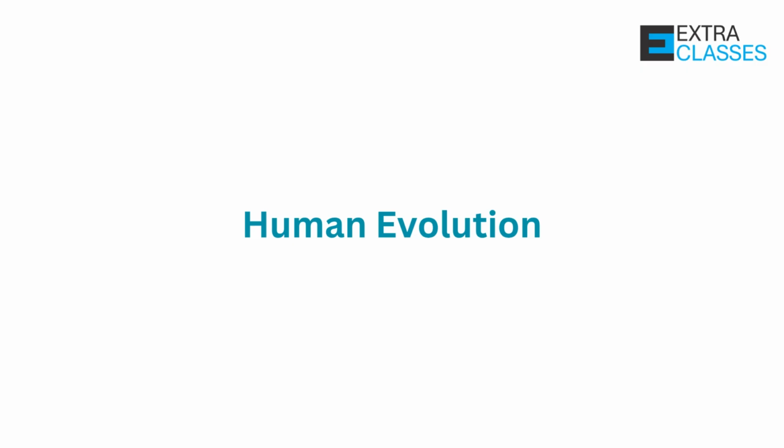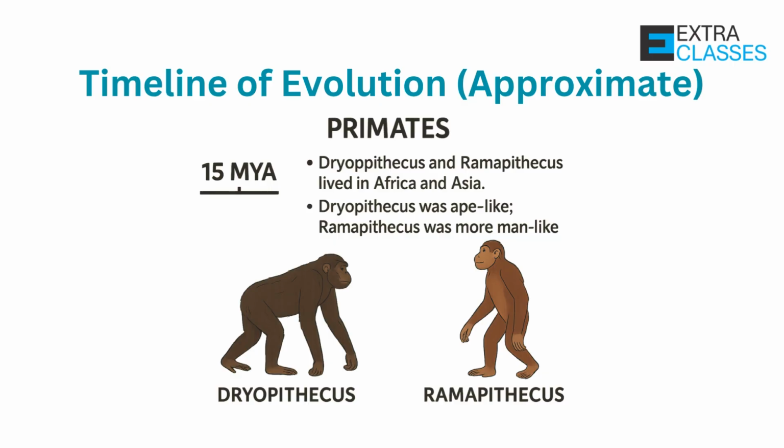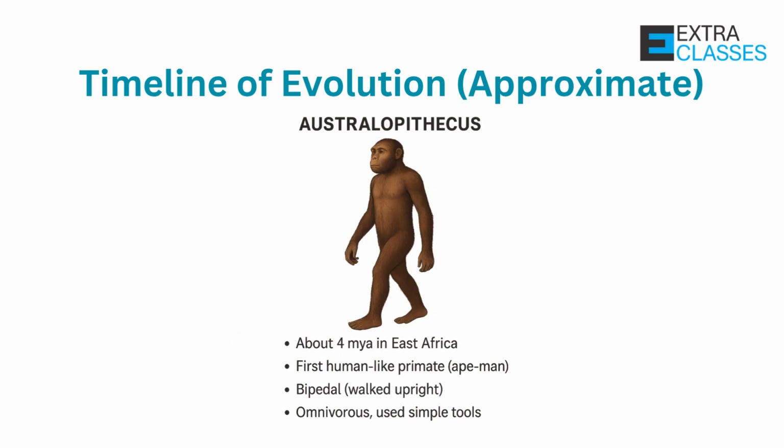Last but not the least, let's study human evolution. Human evolution is the evolutionary process leading to the appearance of modern humans, Homo sapiens, from primate ancestors. Primates appeared around 15 million years ago. Dryopithecus and Ramapithecus lived in Africa and Asia. Dryopithecus was ape-like, while Ramapithecus was more man-like. Then came Australopithecus, about 4 million years ago in East Africa. First human-like primate or the ape-man. Bipedal, walked upright. Omnivorous, used simple tools.